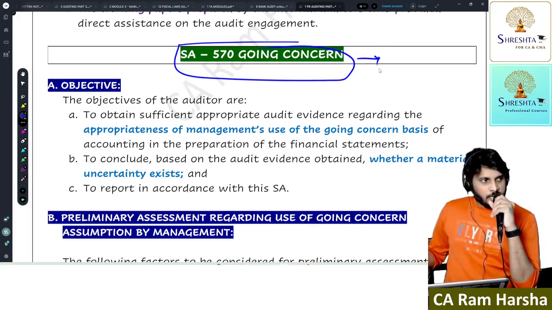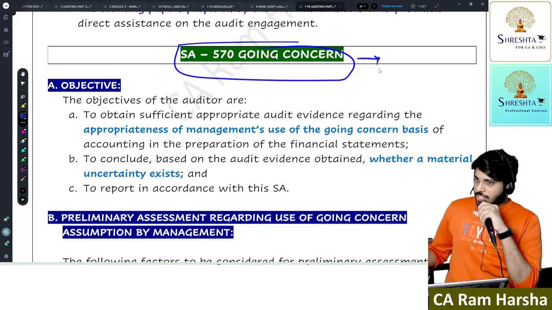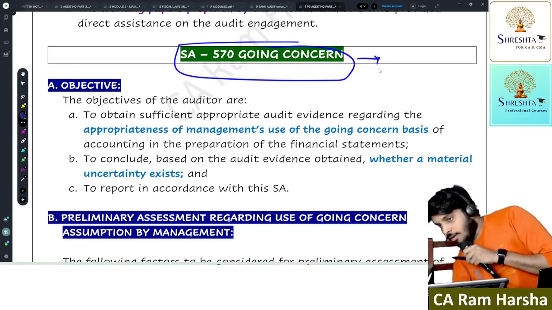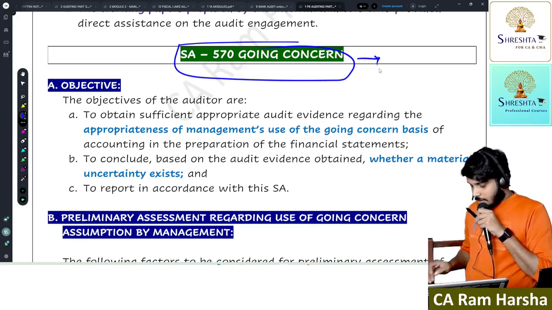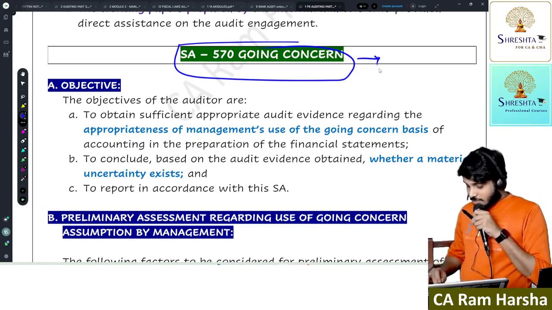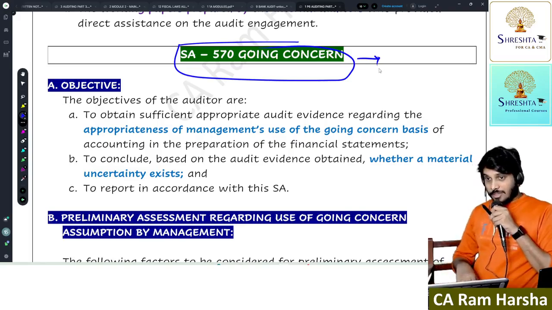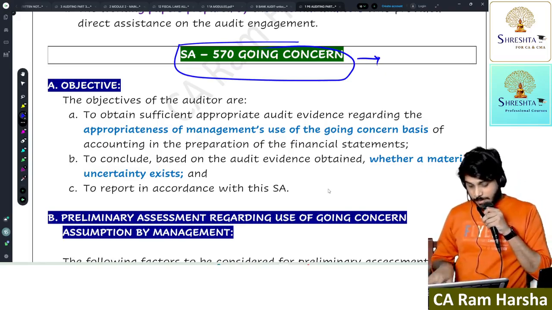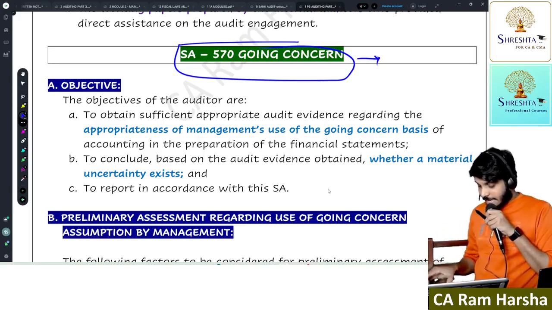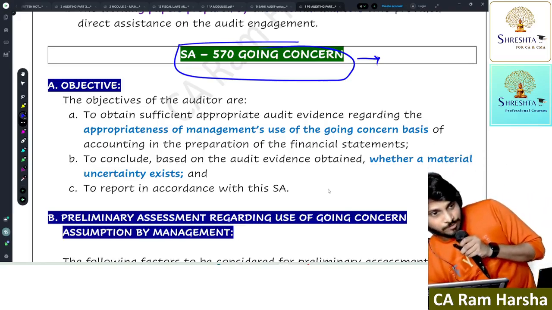Of course, we have to prepare financial statements using the going concern assumption. When do we prepare financial statements using it? Only when the going concern assumption is suitable.